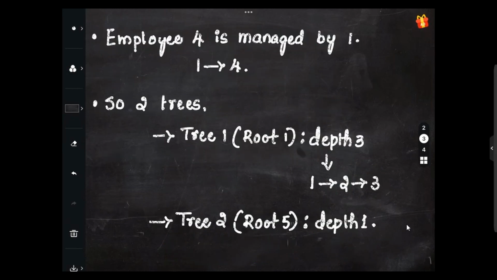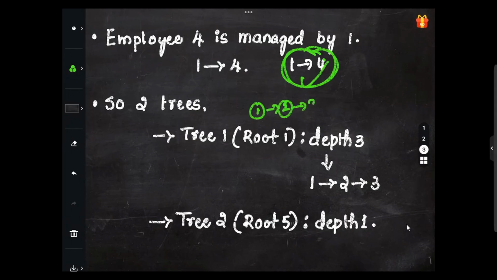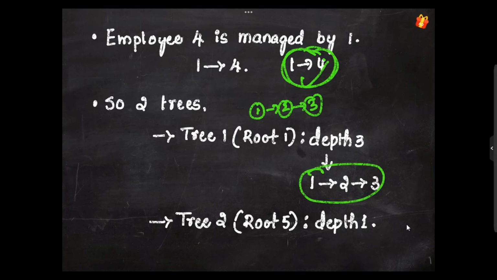And the next step: employee 4 is not managed by 3. Basically employee 4 is managed by 1 directly, right? So we can write it this way. So we have two trees now. One is 1 to 2 to 3, where 2 is managed by 1 and 3 is managed by 2, which has the depth 3.